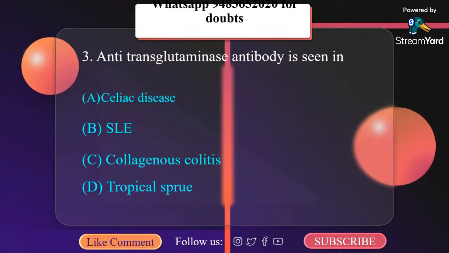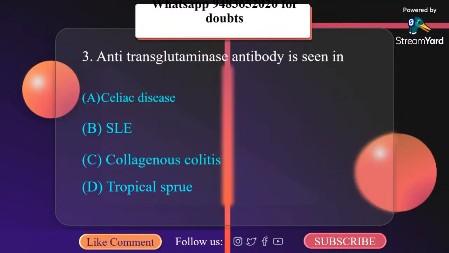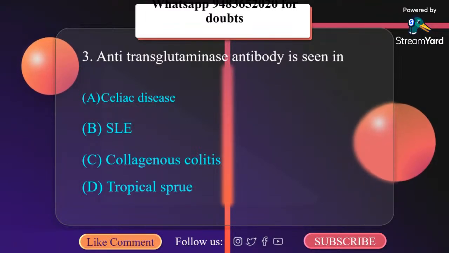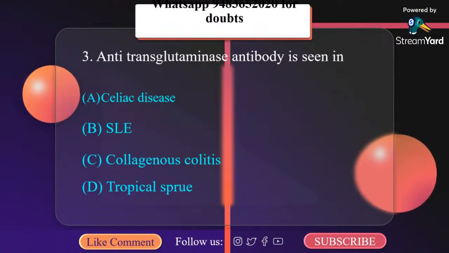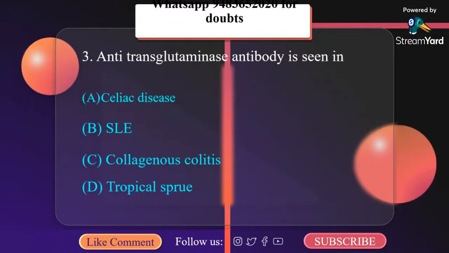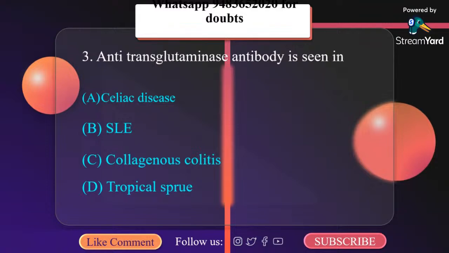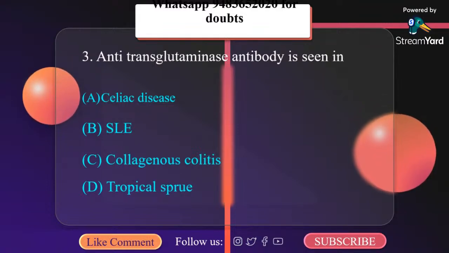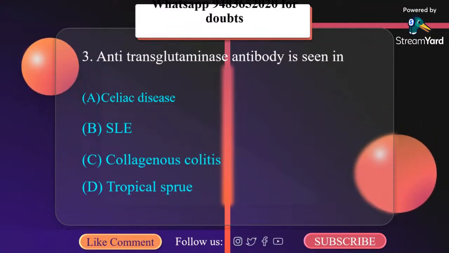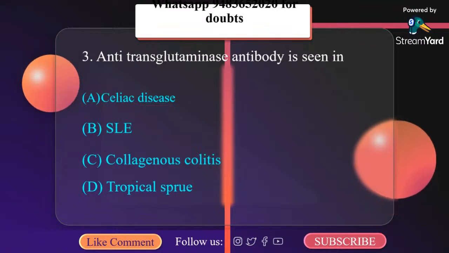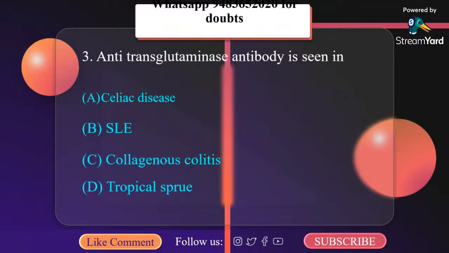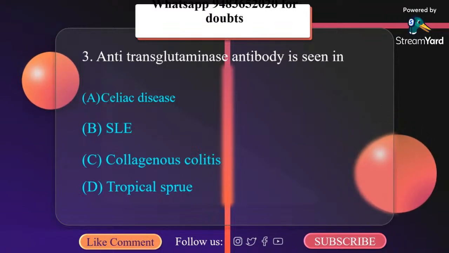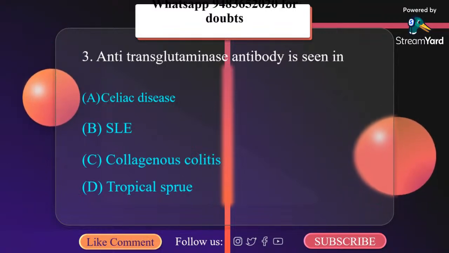This anti-transglutaminase antibody is seen in celiac disease. Now, asymptomatic celiac disease with selective malabsorption is being found with increased frequency, and diagnosis can be made by testing for anti-gliadin, anti-endomysial, or transglutaminase antibody, but may also require endoscopic biopsy. A trial of a gluten-free diet can be confirmatory. So the anti-transglutaminase antibody is seen in celiac disease.